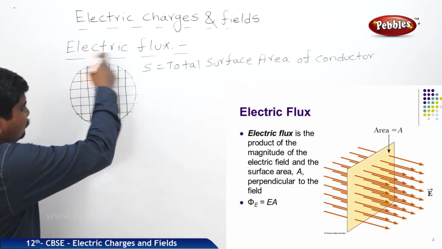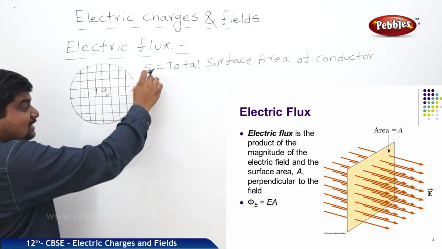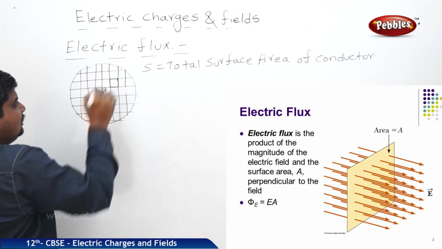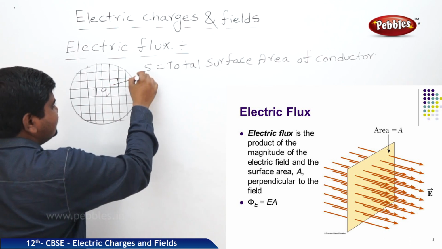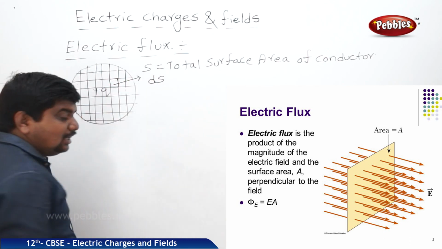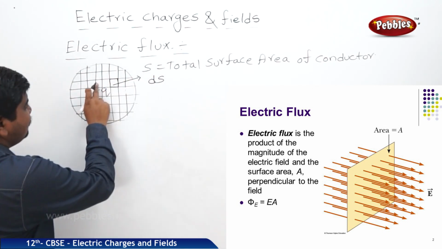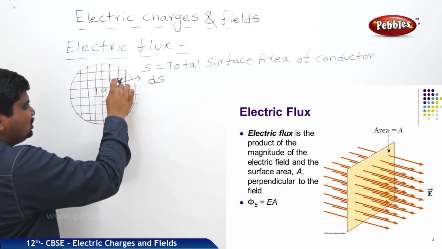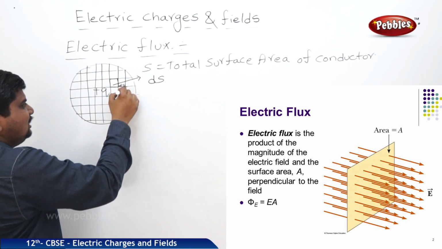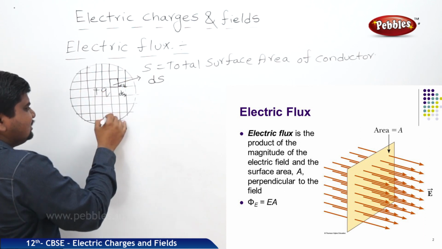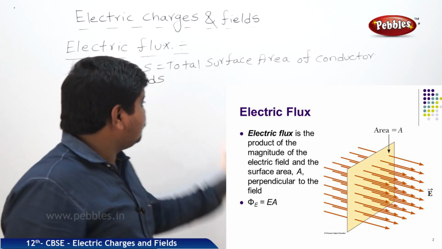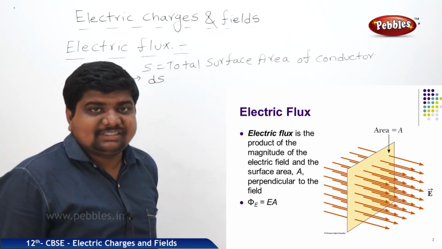Let us say the total surface area of this conductor is S, and I am taking a small portion in that area. Can I say this small portion is dS? Some electric field lines are also crossing through this dS. There are many: dS1, dS2, dS3, up to dSn. All of dS1 to dSn collectively is called S, the total surface area of the conductor.